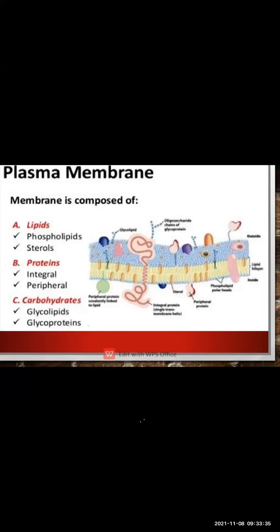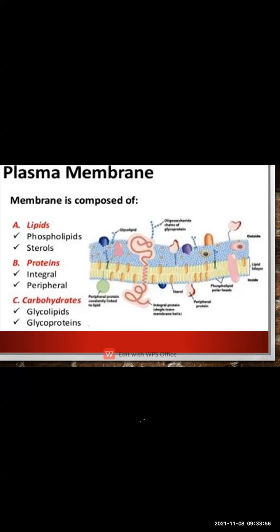Here you can see what the membrane is composed of. The plasma membrane is composed of lipids, proteins, and carbohydrates. In lipids you have phospholipids and sterols, in proteins you have integral and peripheral, and in carbohydrates you have glycolipids and glycoproteins.